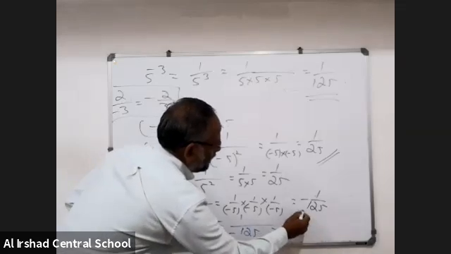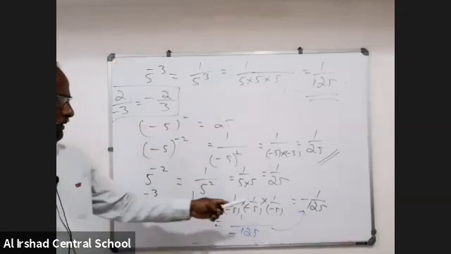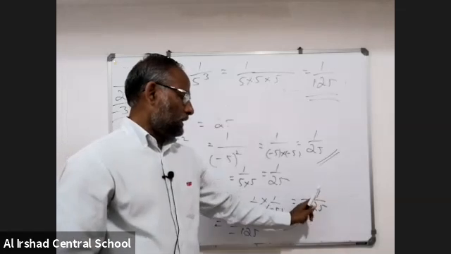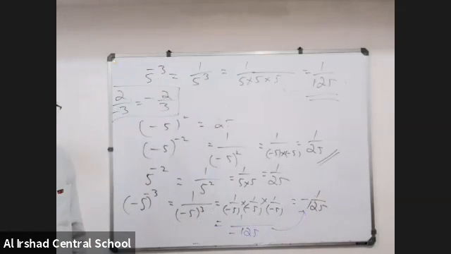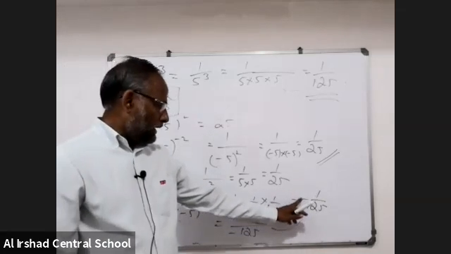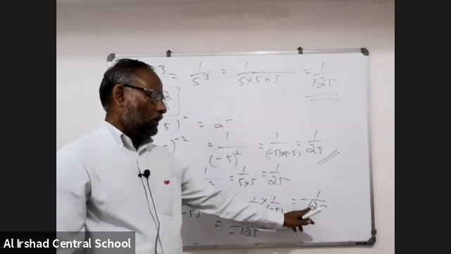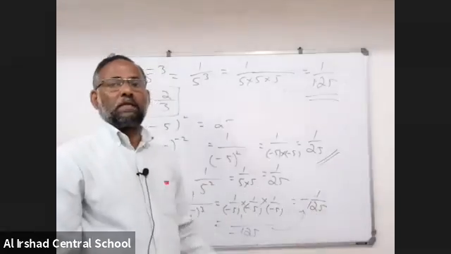The same thing, I give this minus in the numerator, that is the standard form. Instead of writing 1 by minus 125, you can write minus 1 by 125. You have to write this. This is the standard form.